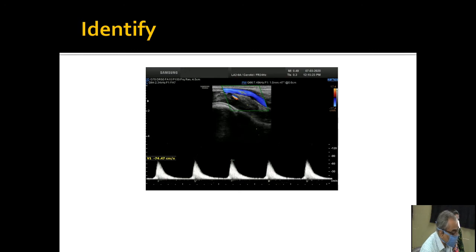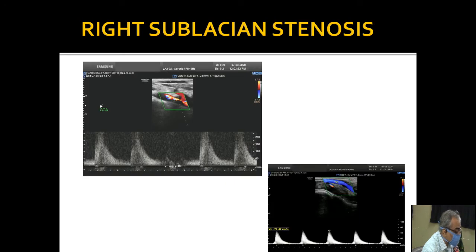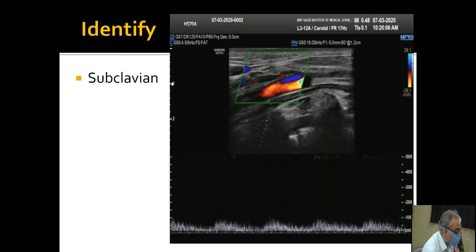This is a subclavian artery. A subclavian artery is not expected to show this type of flow. See that the acceleration time is quite maintained, but the diastolic reversal has gone. There is continuous forward flow, monophasic flow, and this is due to this proximal stenosis. The proximal stenosis is quite severe. It is not getting into the spectral window, and there is distal dampened flow or reduced peak systolic velocity flow.